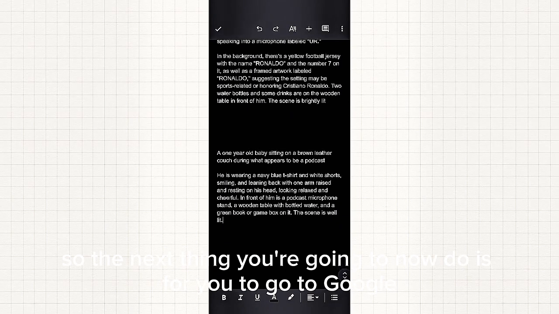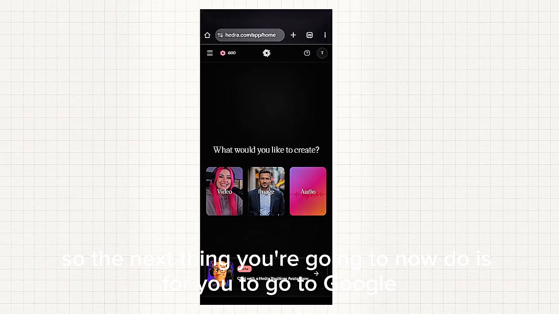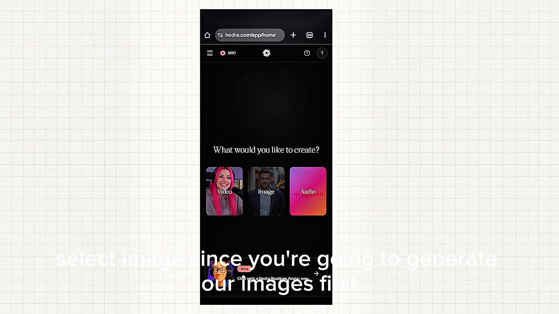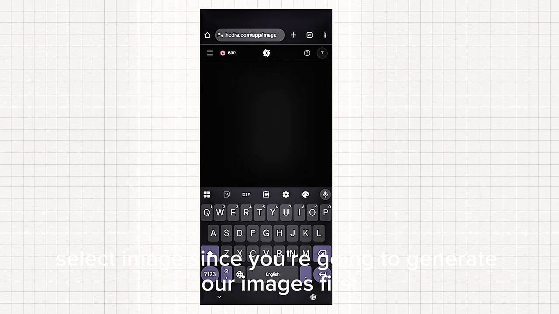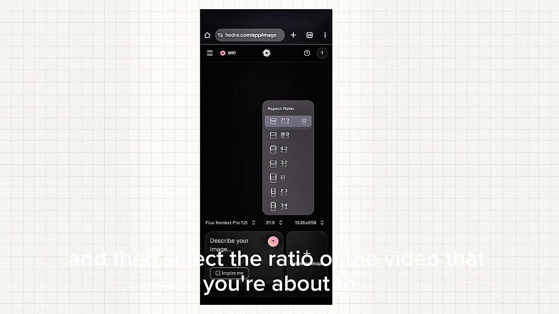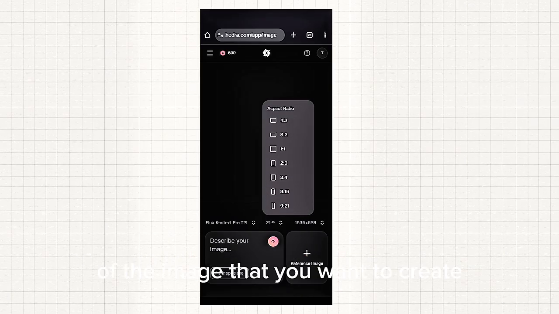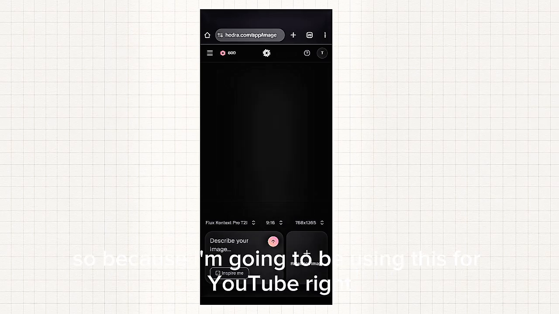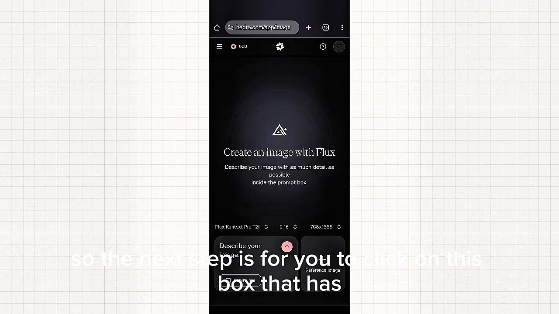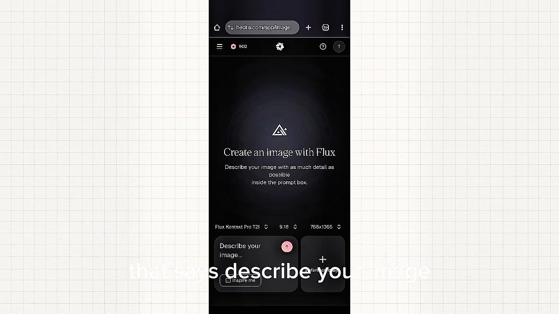So the next thing you're going to do is go to Google and type in Hydra AI. Select image, since you're going to generate our images first. Then you have to come over to this place and select the ratio of the image that you want to create. Because I'm going to be using this for YouTube, I'm going to be selecting 16:9. So the next step is to click on this box that says describe your image.